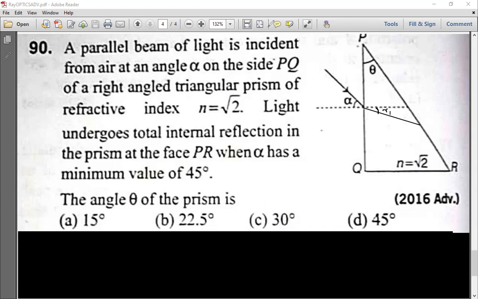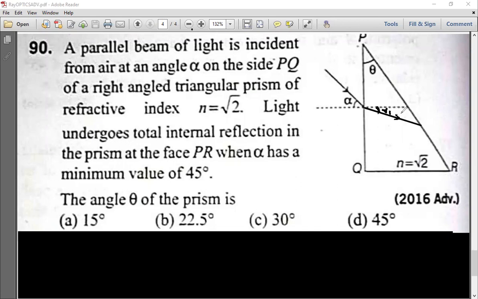Can you see this clearly? Slowly, like these questions you should do by using little brain, because the same question will not repeat, but applicative skills you should develop. So that's why this is R1 and it is bending towards the normal. So like this, clear?